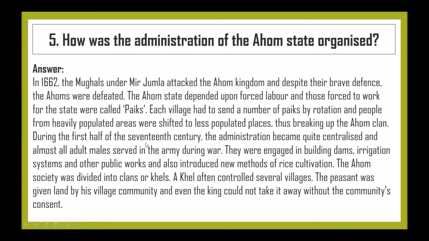During the first half of the 17th century, the administration became quite centralized, and almost all adult men served in the army during war. They were engaged in building dams, irrigation systems and other public works, and also introduced new methods for rice cultivation. The Ahom society was divided into clans or khels. The khel often controlled several villages. The peasants were given land by their village community, and even the king could not take it away without the community's consent.